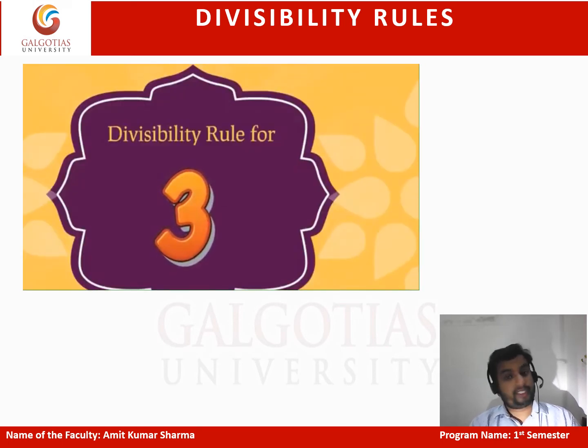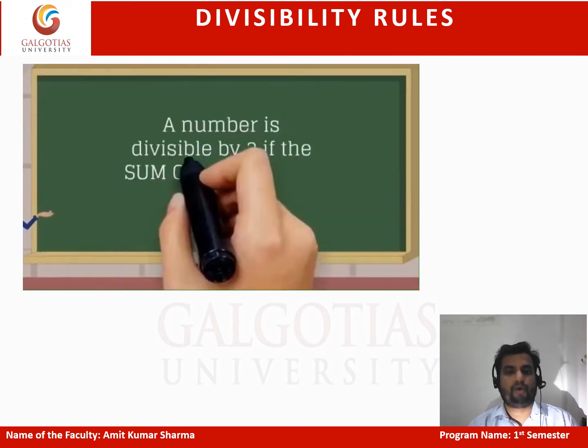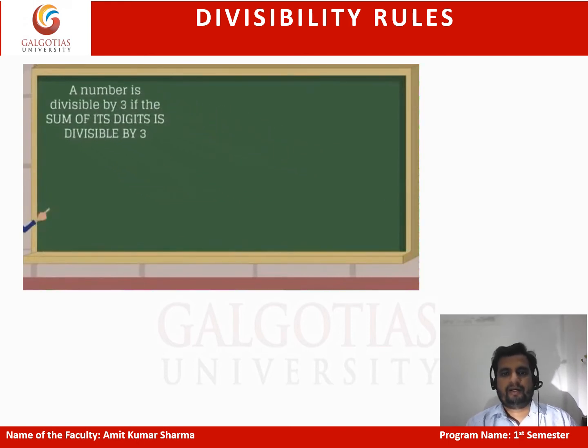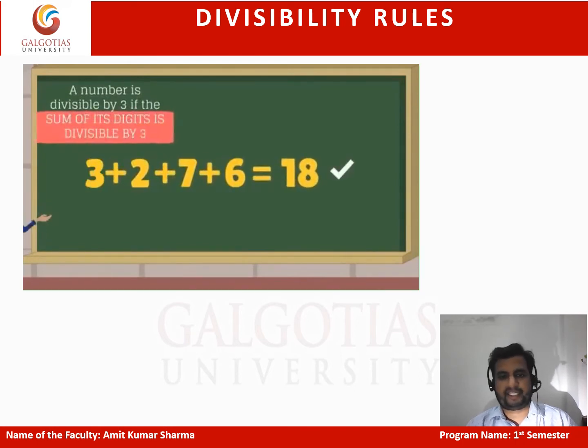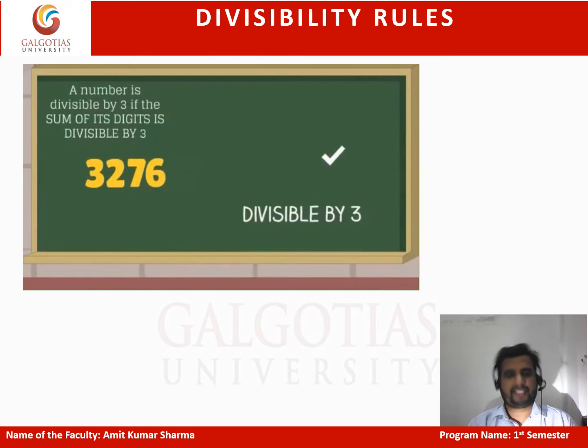Divisibility rule of 3. A number will be divisible by 3 when the digit sum, or you can say the sum of all digits, is divisible by 3. For example, if there is a number 3276, we'll add the digits. We will find out the digit sum. The digit sum is 18. 18 is divisible by 3, which means we can say the number is also divisible by 3.